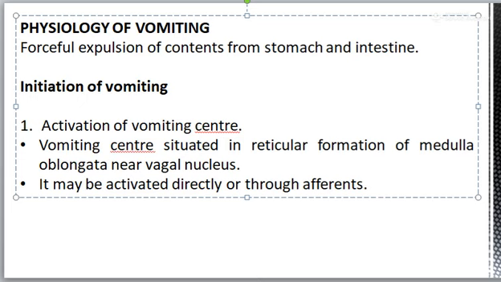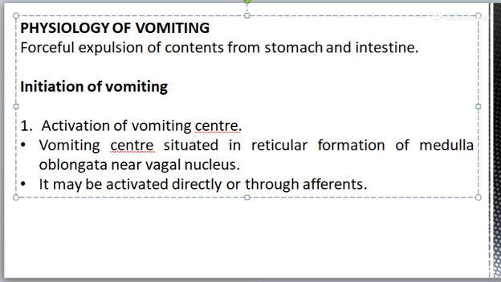It can be activated directly or through various afferents. Direct activation of the vomiting center occurs due to injury to this area or by raised intracranial pressure. Afferent impulses activating the vomiting center include visceral afferent pathways in the sympathetic and vagal relay impulses arising due to irritation of the mucosa of upper GIT.